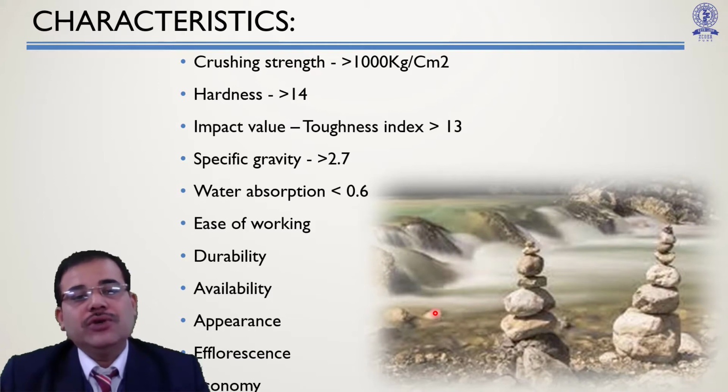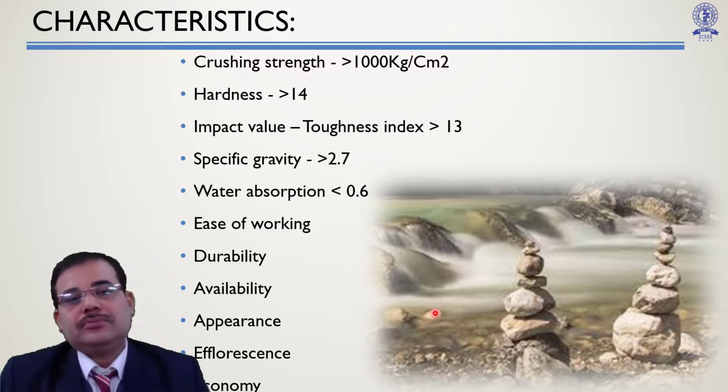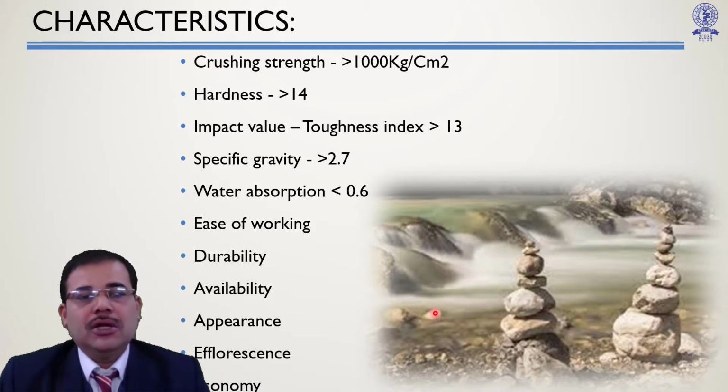Now, is it possible that every stone can be used as a building component? Definitely not. To use any stone in masonry work, it must have certain characteristics. Its crushing strength must be more than 1000 kg per centimeter square. Crushing strength is the maximum load up to which it can bear before being crushed. Its hardness must be greater than 14, hardness being its resistance to wear and tear. The impact value, expressed as toughness index, must be more than 13. Its specific gravity must be more than 2.7. Its water absorption should not be more than 0.6.